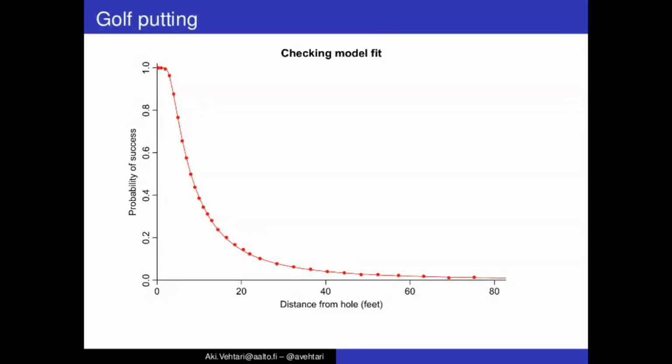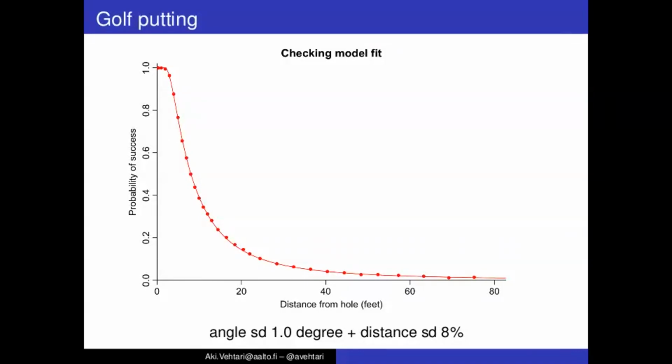We got this much better fit instead of just making the model much more flexible, a non-parametric model. There are just 3 parameters: the assumed error variation in angle, the assumed error variance in distance, and a small additional measurement error component. And we can now learn much more, that the angle standard deviation is about 1 degree and the distance standard deviation is about 8%. And so we learned much more about the accuracy of these golf putters.